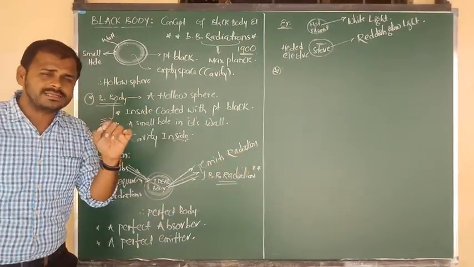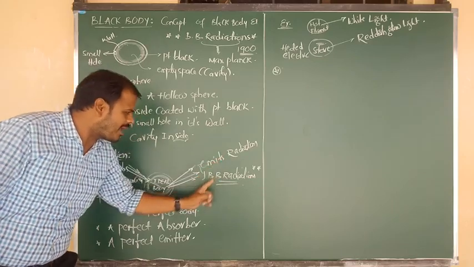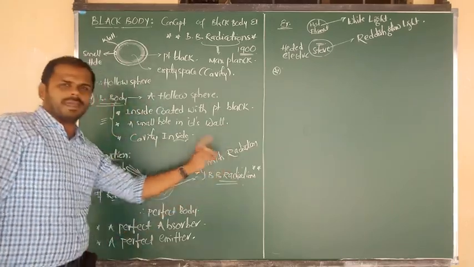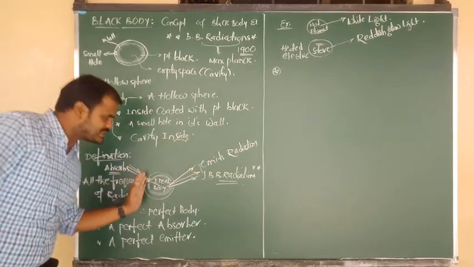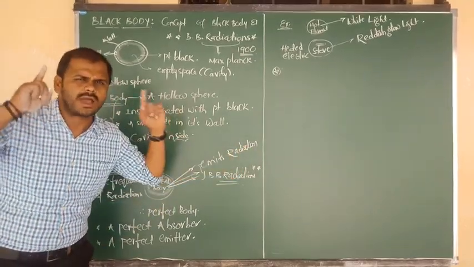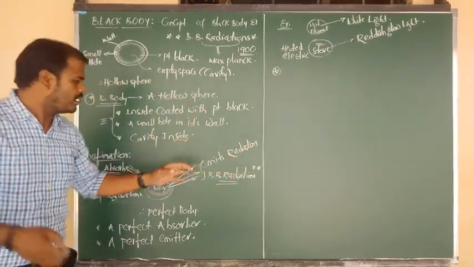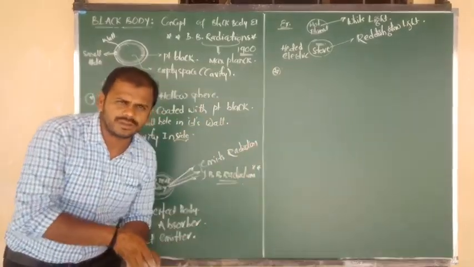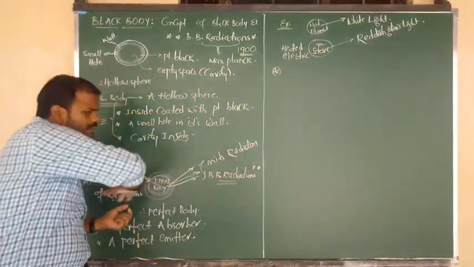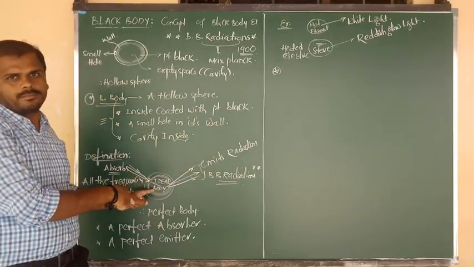But my question is, sir, how are black body radiations emitted? I just want to focus on the emission of black body radiation, how the radiations are emitted from the black body.